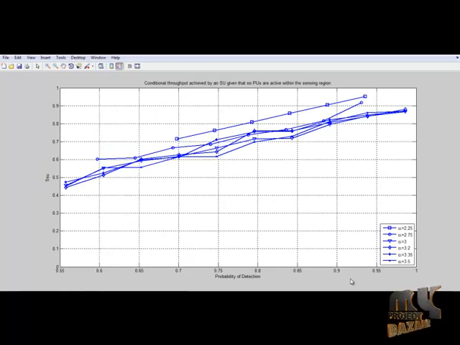The graph is plotted between SSU and probability of detection, given the condition of the throughput achieved by the secondary users when the number of primary users are active within the sensing region. The alpha values of 2.25, 2.75, 3, 3.2, 3.35 and 3.5 are processed for the probability of detection, and the corresponding sensing values of secondary users are